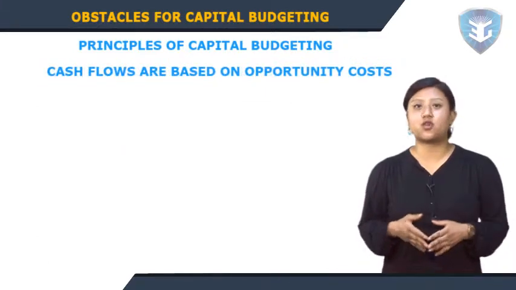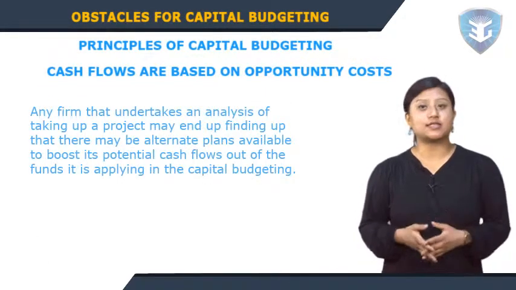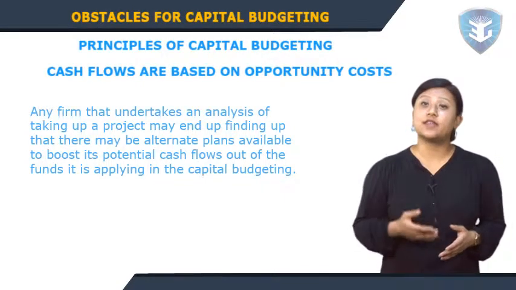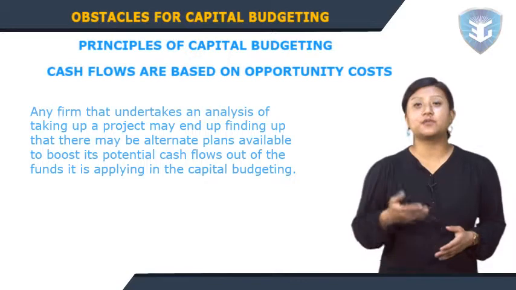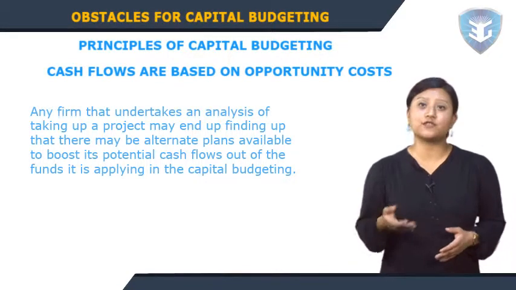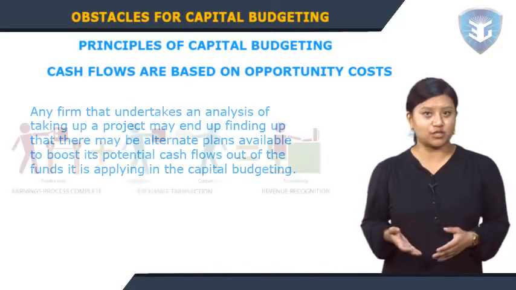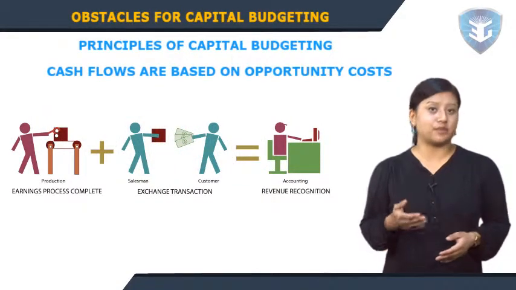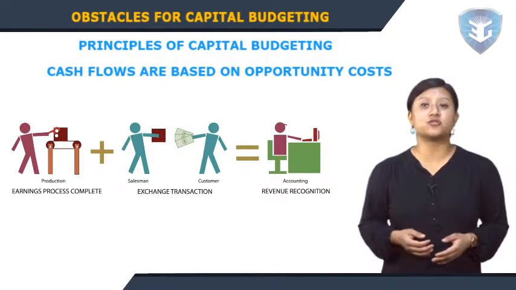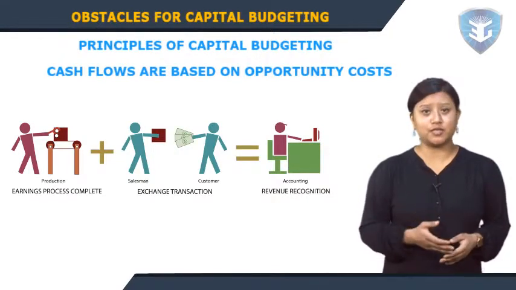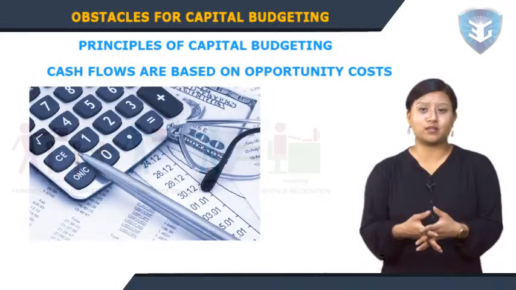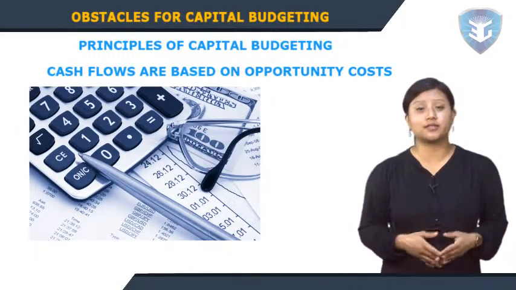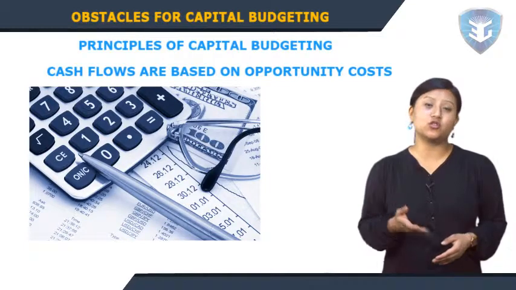Cash flows are based on opportunity cost. Any firm that undertakes an analysis of taking up a project may find that there are alternative plans available to boost its potential cash flows out of the funds it is applying in the capital budgeting. Such cash flows which need to be foregone for undertaking the capital budgeting plan are typically considered the opportunity cost for the firm and a key parameter before making a choice on whether to implement the project or forego it. Such opportunity cost should be duly considered while making a final choice on whether or not to implement the new project.